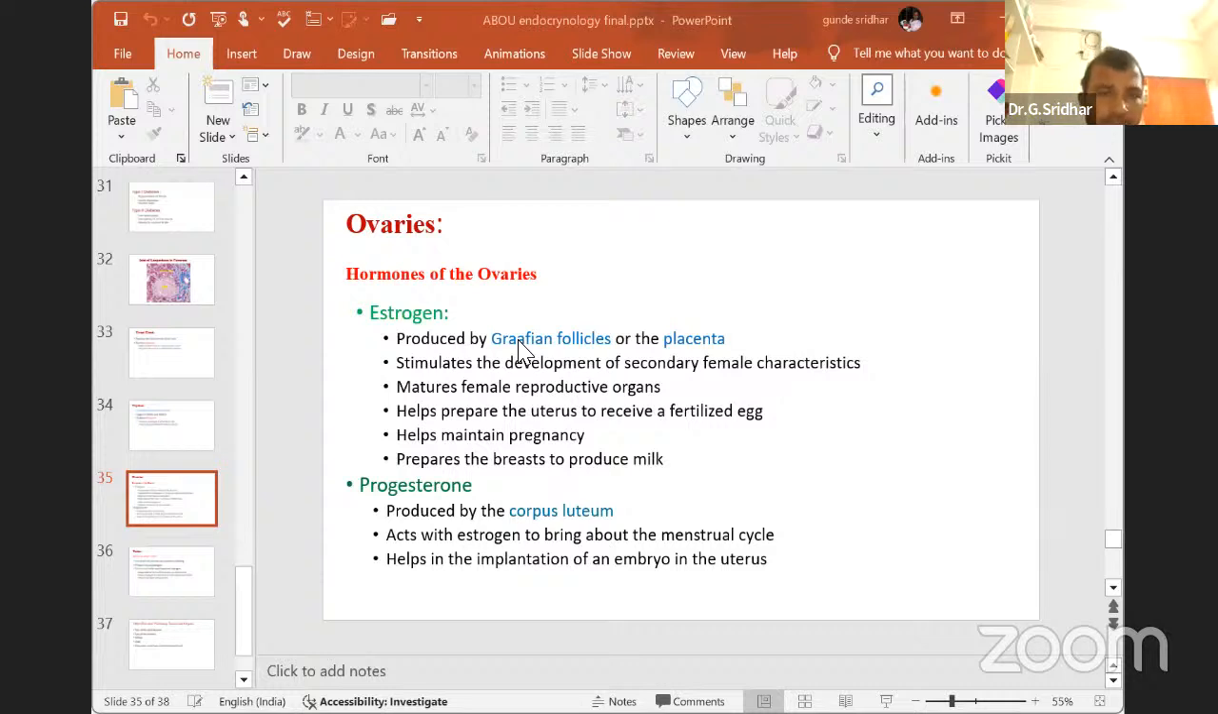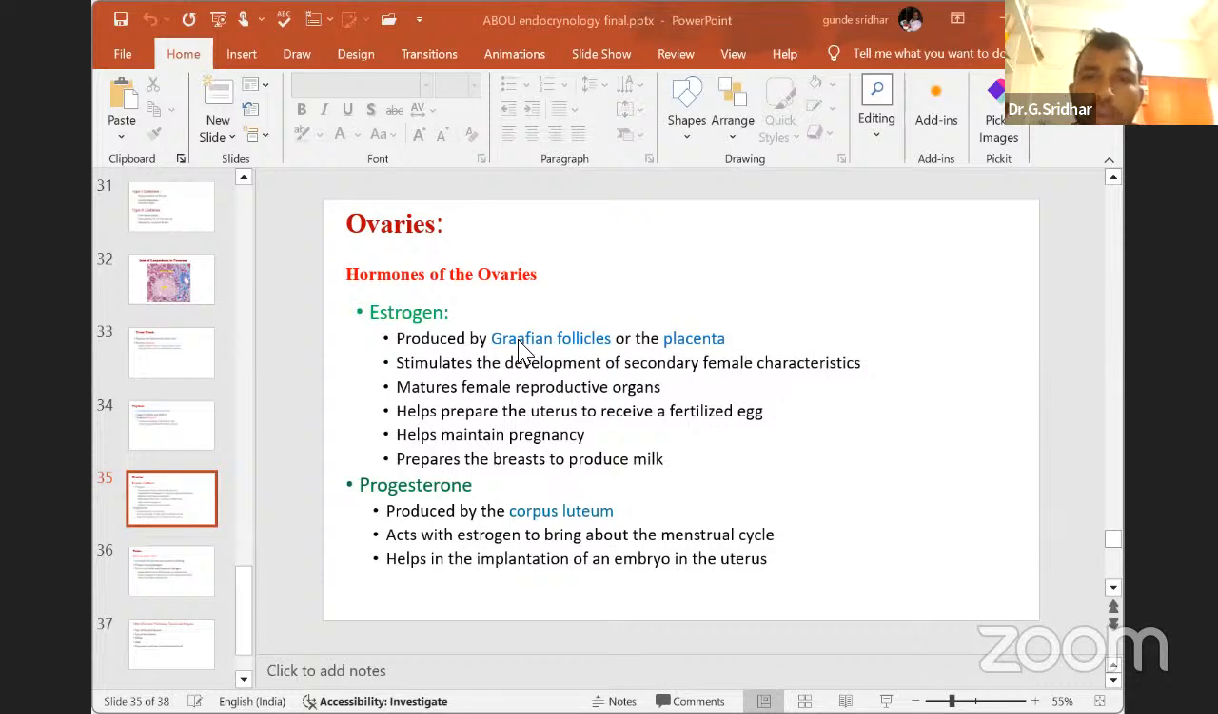Same thing. The Graafian follicle has the layers with the ovatid. In the presence of LH, this ovatid will come out. The ruptured Graafian follicle, you can call it the corpus luteum. Nobody gives importance to the corpus luteum, but it has its own importance in the female reproductive system and in female physiology.